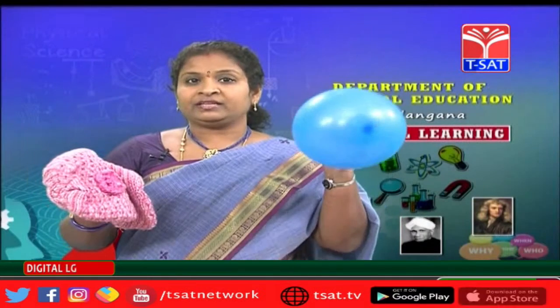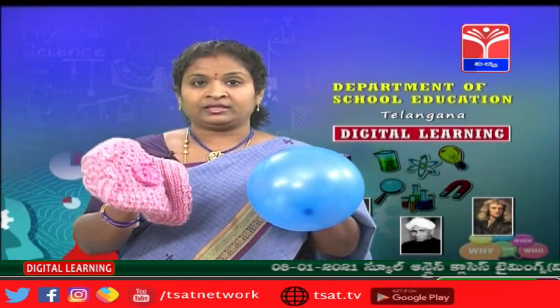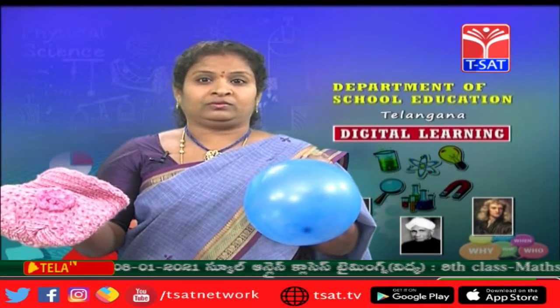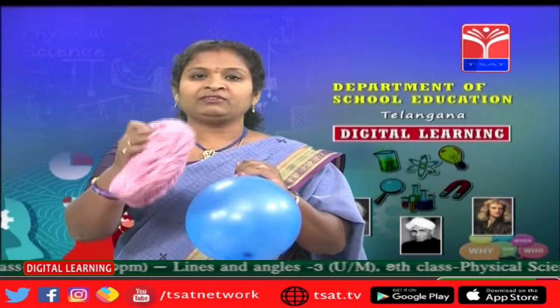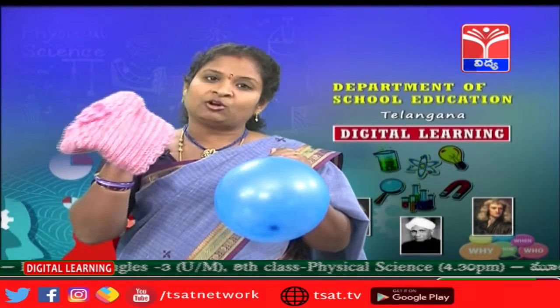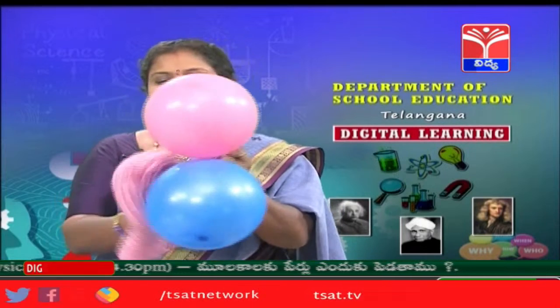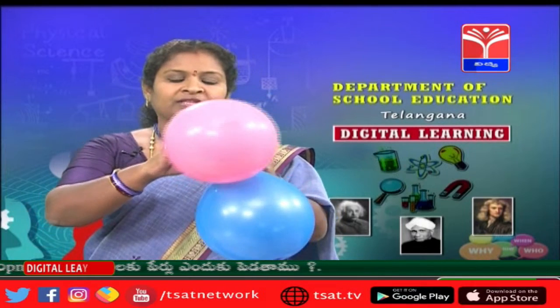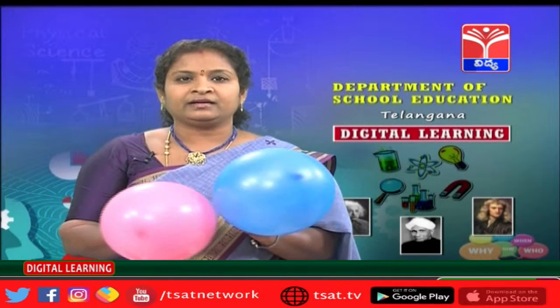Earlier also we have taken that. We have seen that a blue color balloon, when it is rubbed with a woolen cloth, repelled another balloon of the same type. So this balloon gains a particular charge, and when we take another balloon which is also rubbed with woolen cloth, so two balloons are rubbed with woolen cloth. Now see, when they are brought near each other, what is happening? See, they are moving away. That means they are repelling.